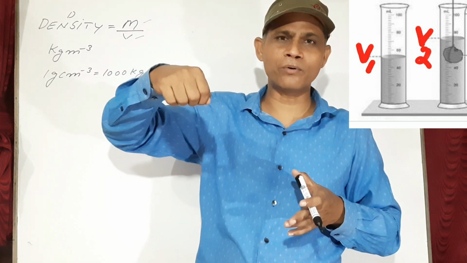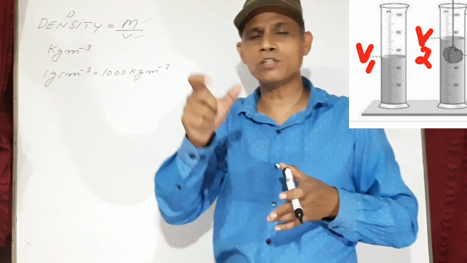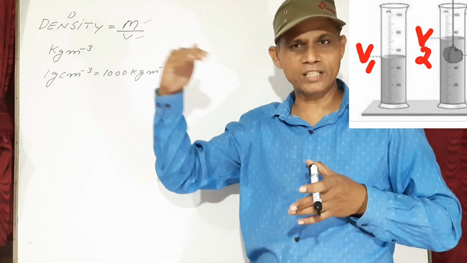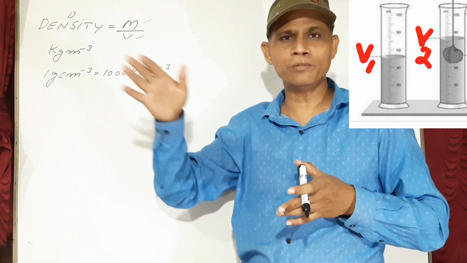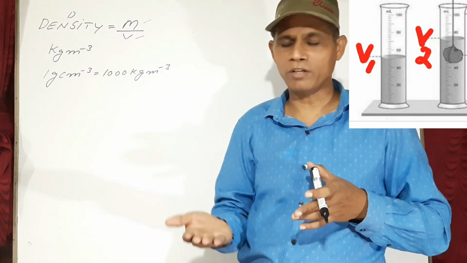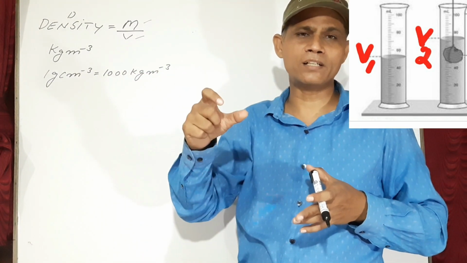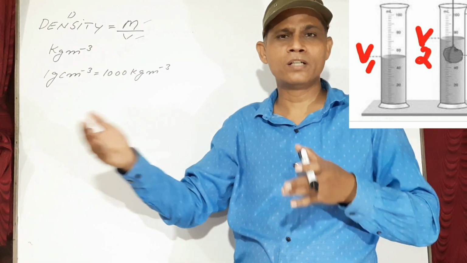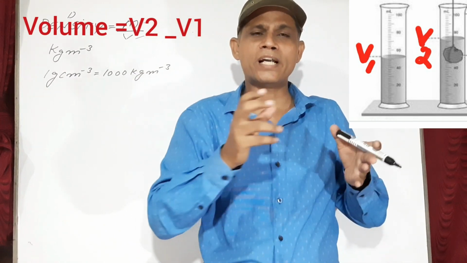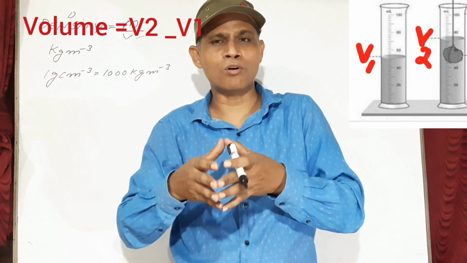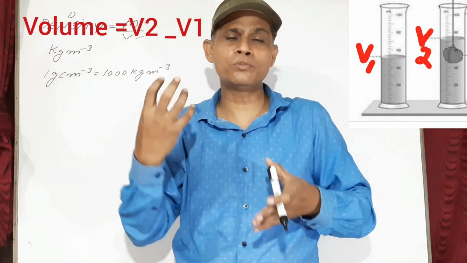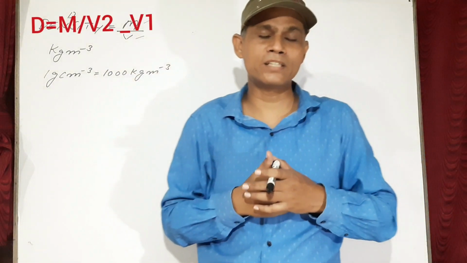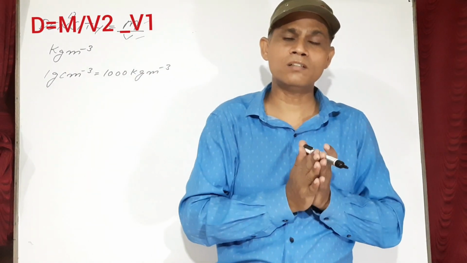Before dipping the body, just find how much volume is there, what is the mark of the volume of the liquid inside the measuring cylinder. That is the initial volume. Then dip the body, the water level will rise up. Again determine how much the volume is. That is the final volume. Take the difference of the two volumes, that is the volume of the body. Now you know the volume of the body, divide the mass of the body by the volume, and you will have the density of the body.